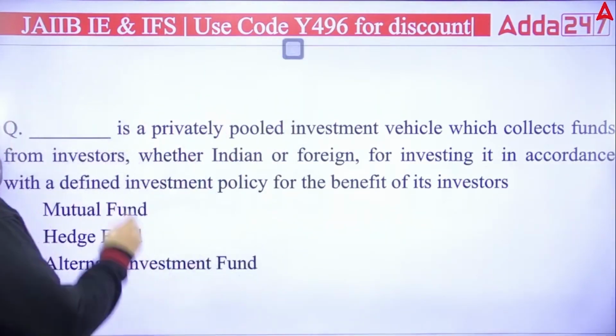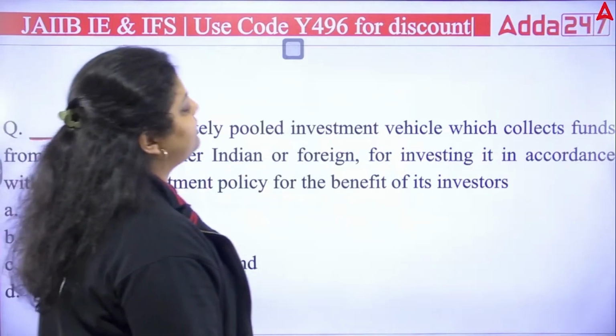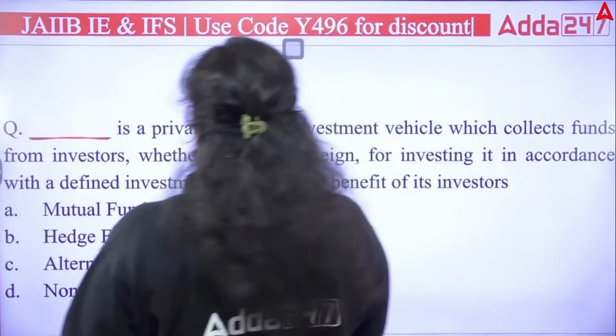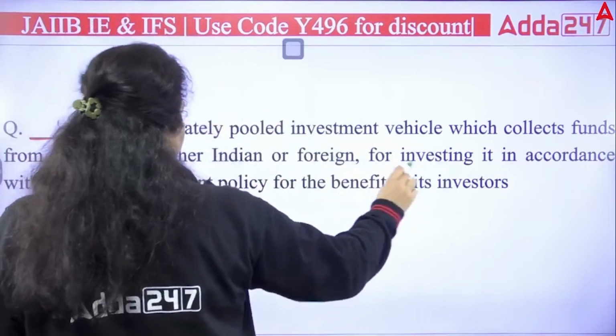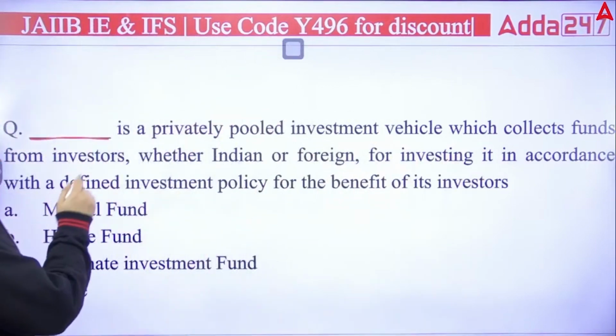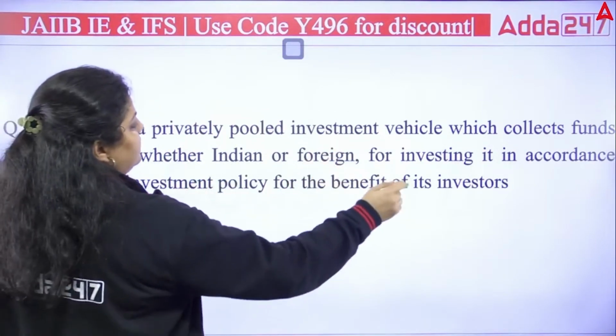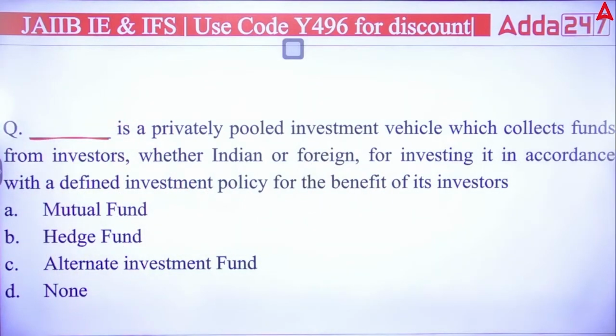Next, dash is a privately pooled investment vehicle which collects funds from investor, whether Indian or foreign, for investing in accordance with the defined investment policy for the benefit of its investor. Okay, so you have to answer which of the following is correct here. A, B, C or D. Is it a mutual fund? Is it a hedge fund? Is it an alternate investment fund, or is it none of the above?